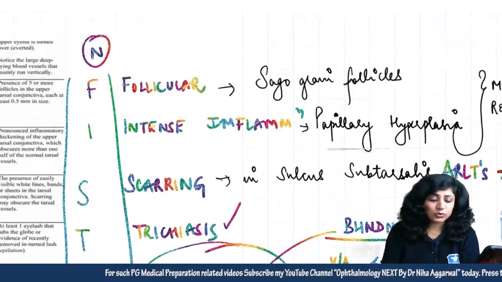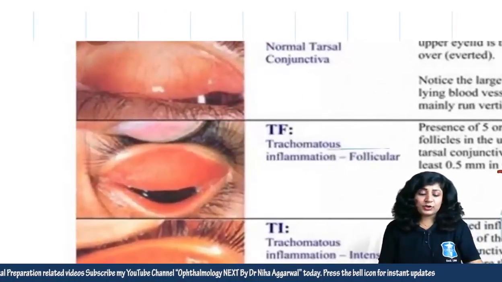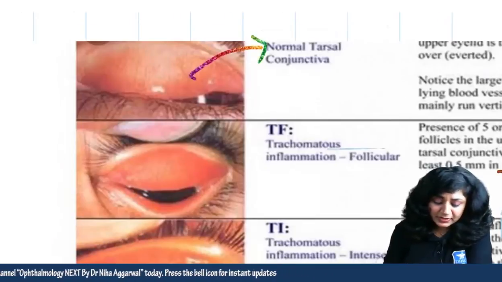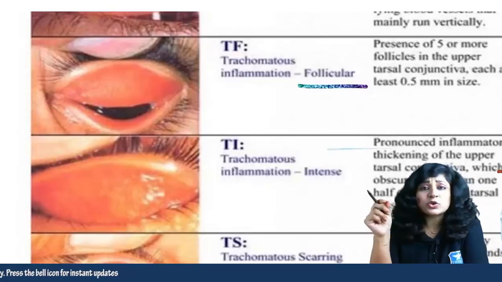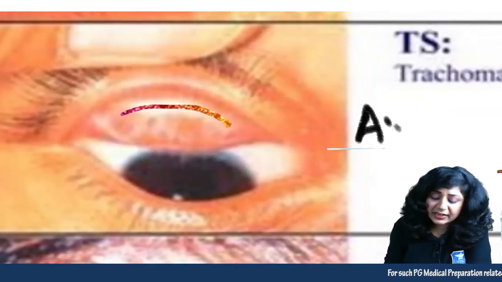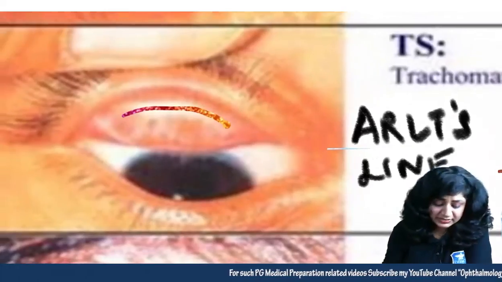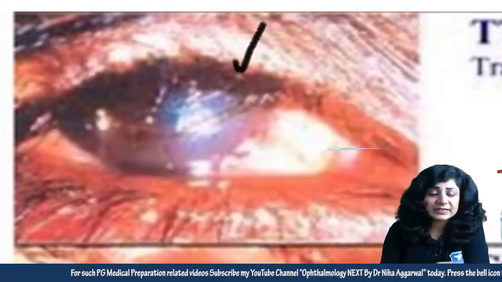Yes, very good. Let me zoom in, then we can see one by one. See, this one is your normal one. Then you have the follicular. I will show follicles separately, as this is not showing very good sago grain follicles. We have papillary hyperplasia. You can see the single whitish line here. This is actually your Arlt's line, where you are getting the scarring in the sulcus subtarsalis. Trichiasis. This photograph is given in the question. Trichiasis. Okay.